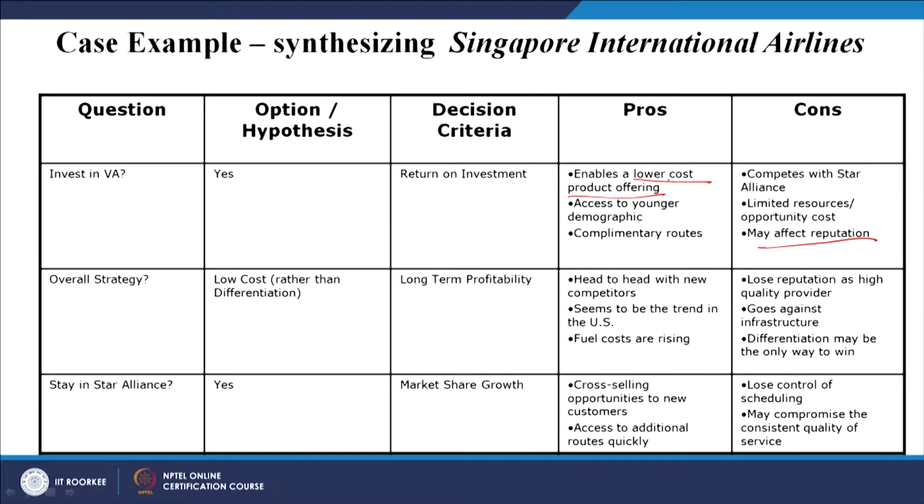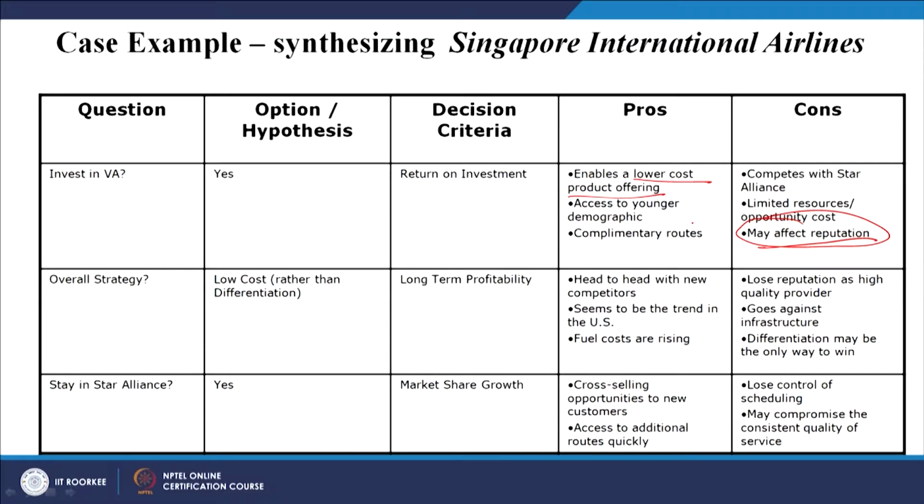So, it will be a $1 million question whether we go for the investment in VA or not, because this will be the pros, this will be the cons. Even for these pros, it may affect the reputation, and in that case the organization may not prefer to go for this. What will be the overall strategy? The overall strategy's option or hypothesis will be low cost rather than differentiation.